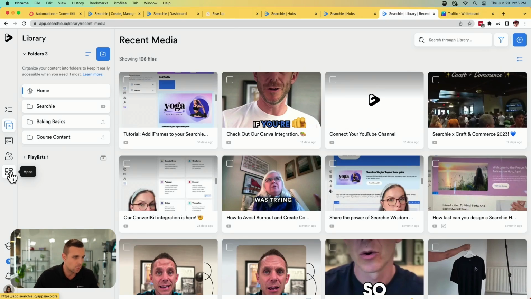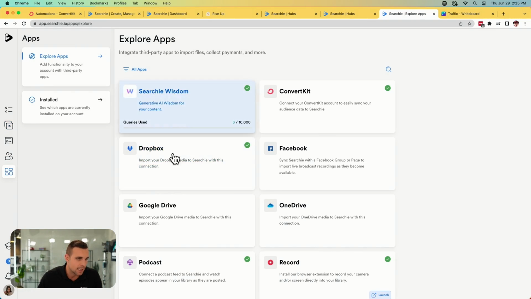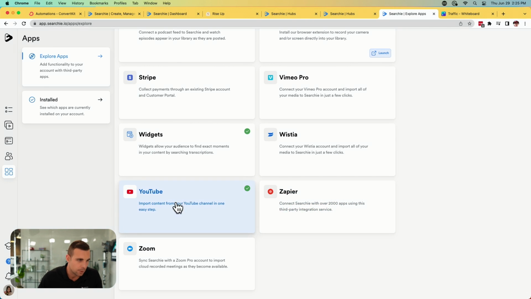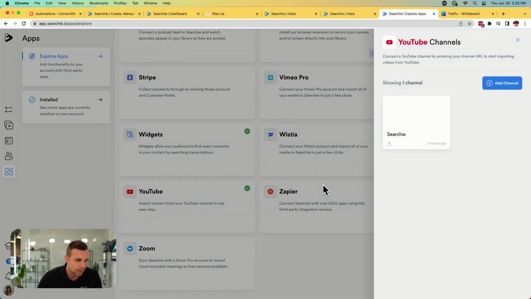And you get to that by going over here to apps. And then this is where you can link up your Dropbox, your OneDrive, Google Drive. You can integrate right with your YouTube channel. So if you want to automatically import your videos from your channel, you can simply do that. And again, all of this gets automatically transcribed, captioned, and instantly searchable. So it's incredibly powerful for delivering your content in your membership.